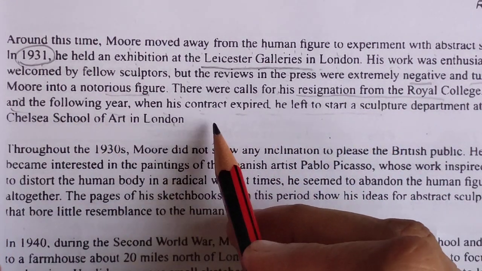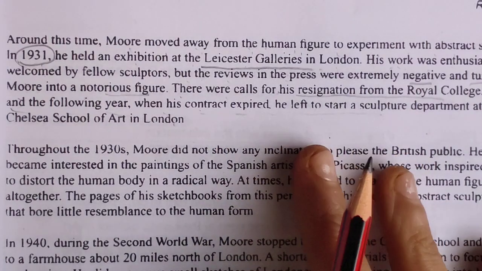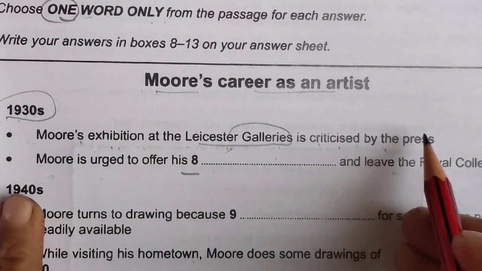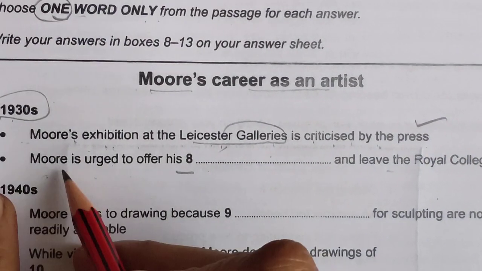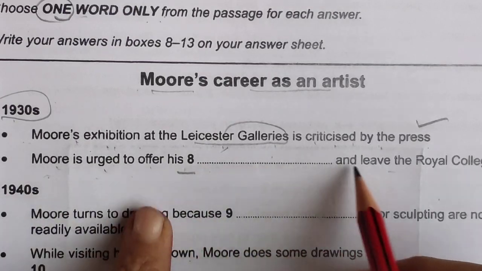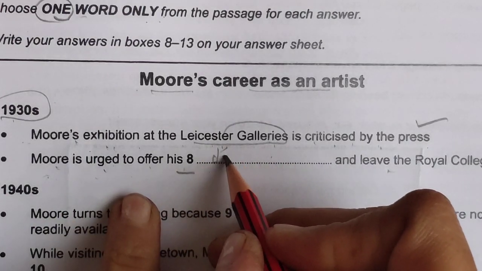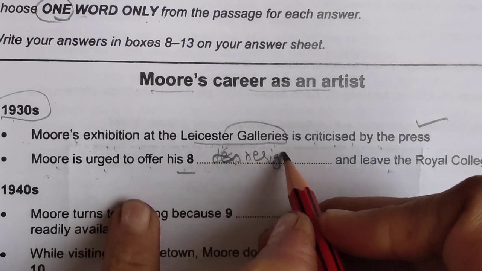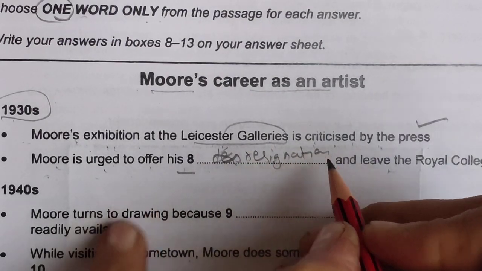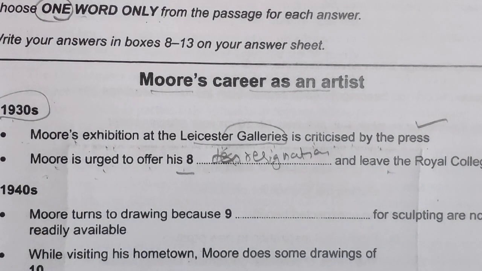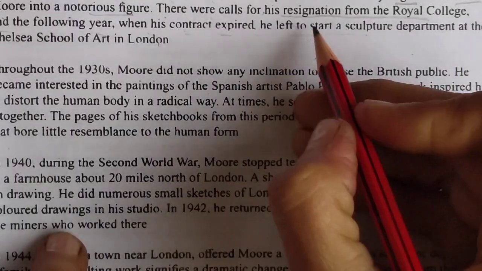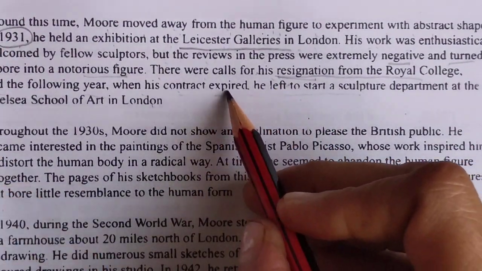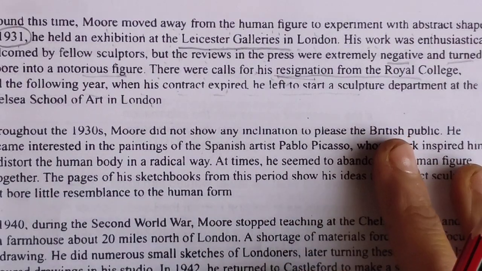Okay, what the question statement is asking, just a minute. Exhibition, this is criticized by the press. We have found this sentence also. He is urged to offer his, and leave the college, offer his resignation. No, sorry. Resignation. Let's find the spelling. Resignation from the Royal College, it is given, and leave the college. Okay, now let's move to the second question.